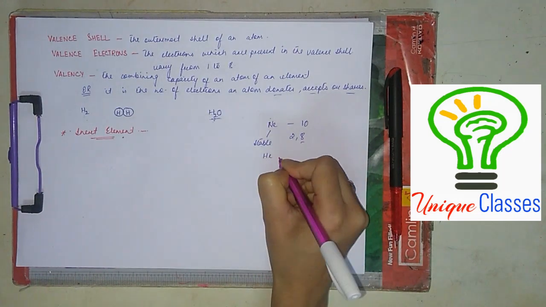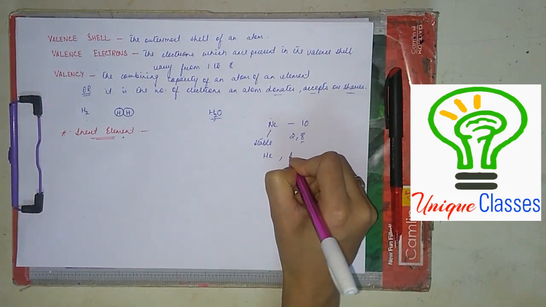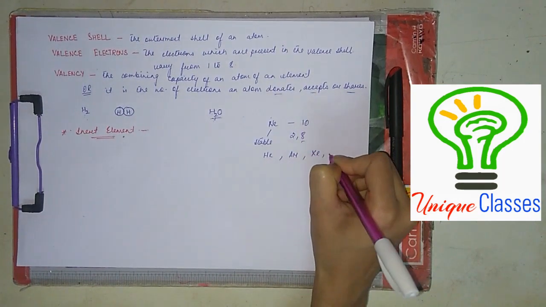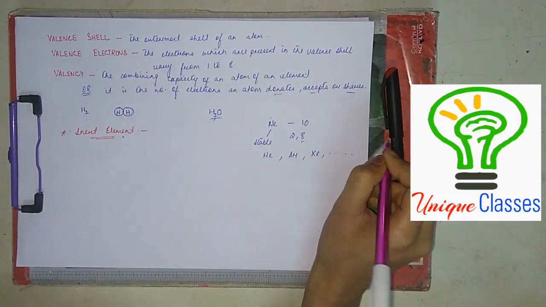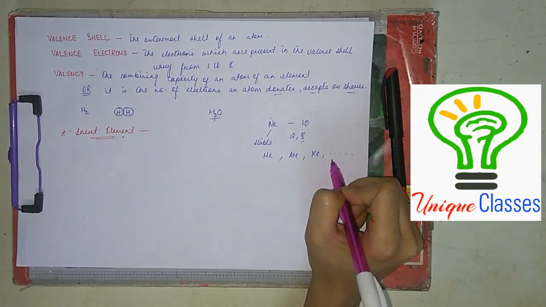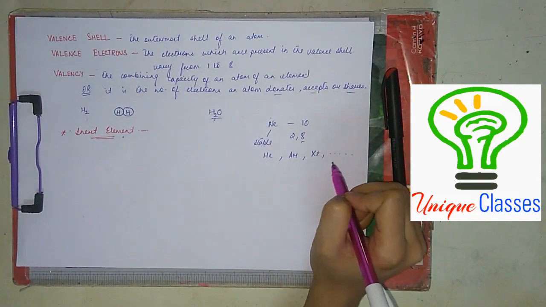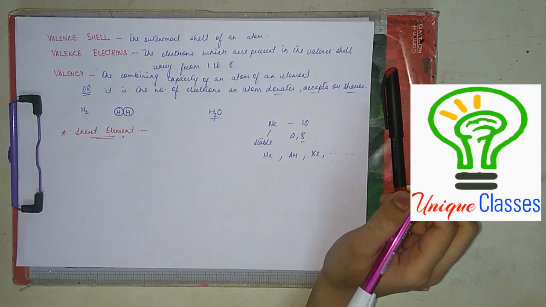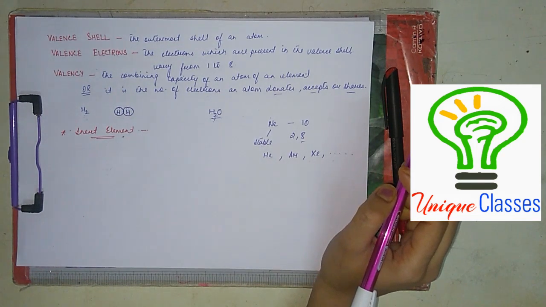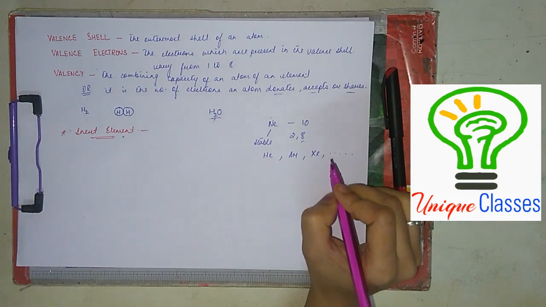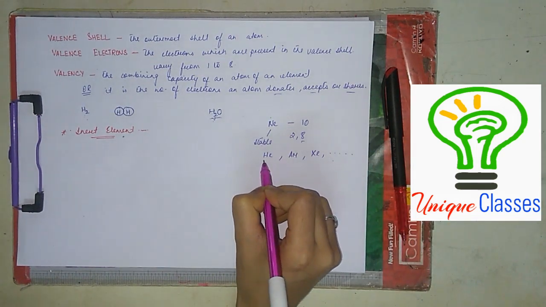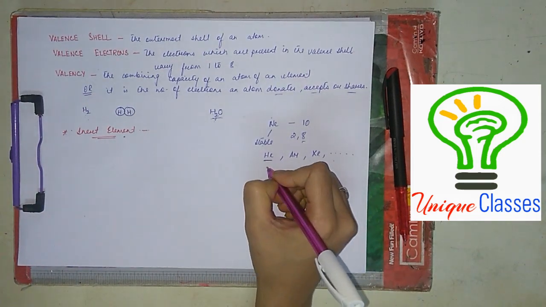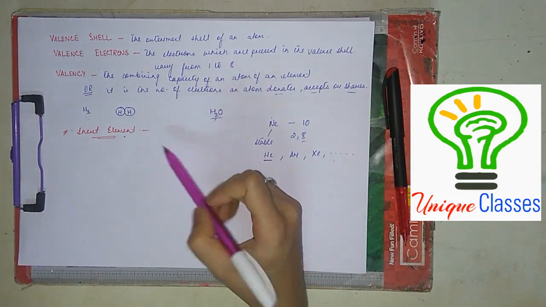There are more inert elements like helium, argon, xenon, radon, krypton. All these you haven't got till now because we have learned atomic numbers only till 20. Okay, now let me talk about helium. Helium is also an inert element.